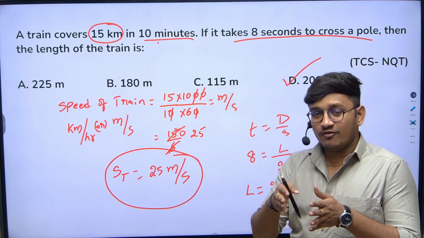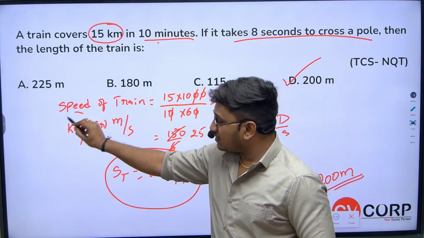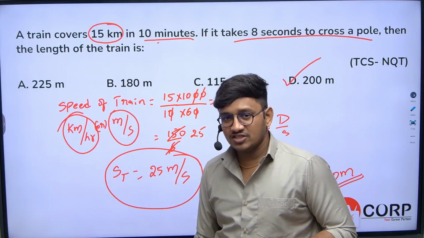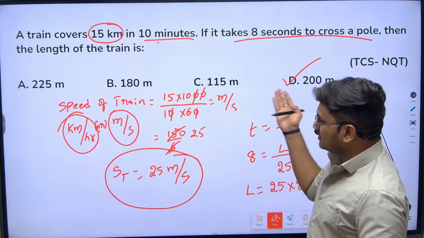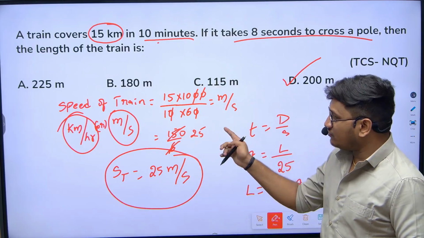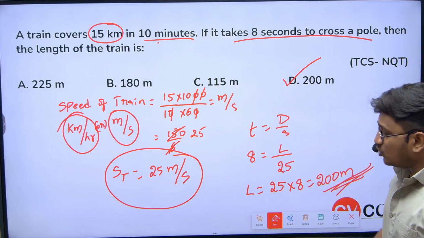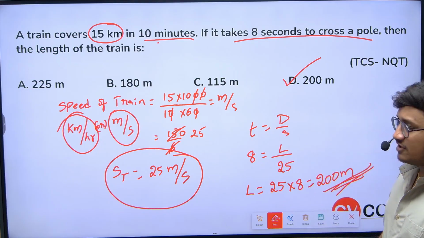You should be aware of the converting of units. Speed should be either in terms of kilometers per hour or meters per second. Either in these two things we should convert. Since the answer is obviously in terms of meters, that's the reason I converted to meters per second. So here the final answer is 200 meters. I hope you all are clear with this question.